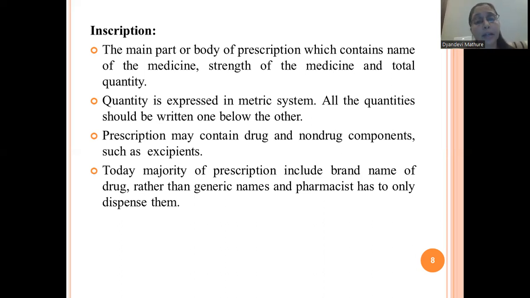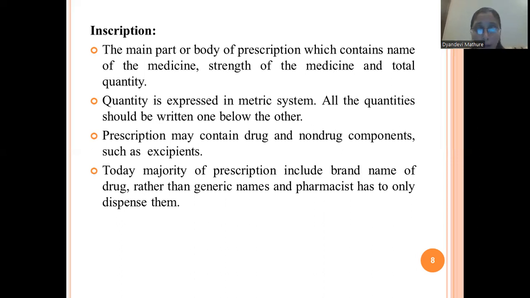The prescription may contain drug and non-drug components such as excipients, because just now I have told you that earlier there was, for example, the name of the patient, and the name of the medication in the inscription part, and below that, the names of the drug along with the excipients were given, because the pharmacist used to formulate that preparation, and then it is to be dispensed to the patient.